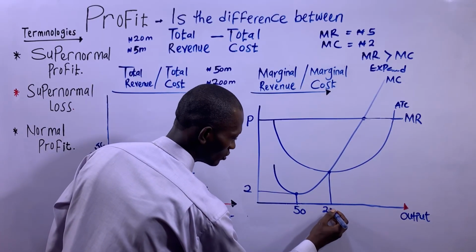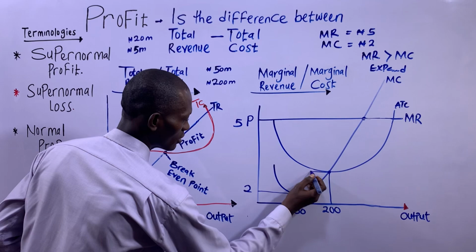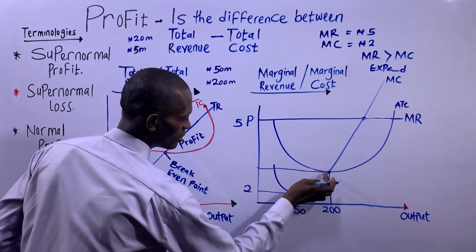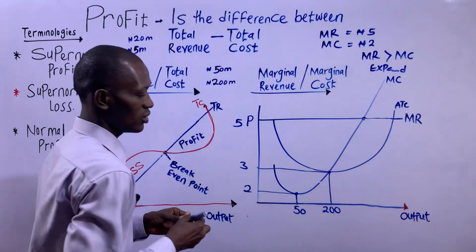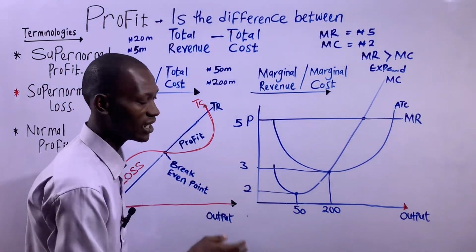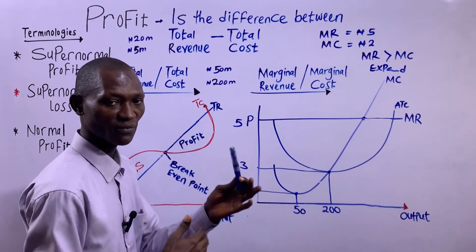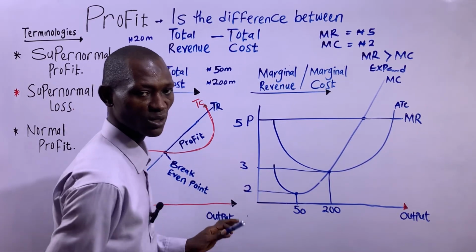Let's say this is 200 units. So if we trace our marginal cost here, this is our marginal cost. If we trace it here, let's say this is 3. So marginal revenue is still greater than marginal cost by 2 naira. So the firm is advised to expand by producing more, and that will increase the profits of the firm.